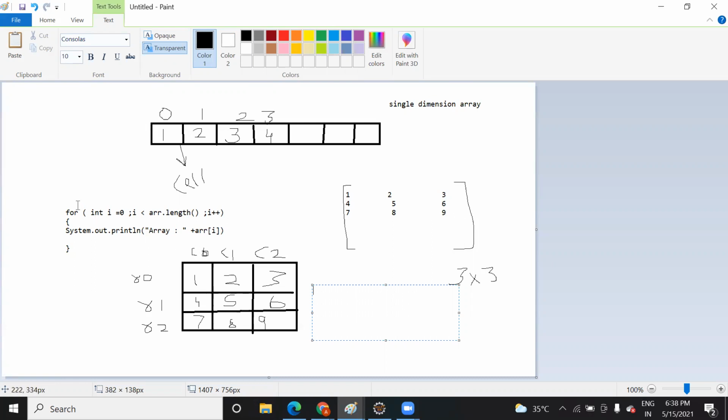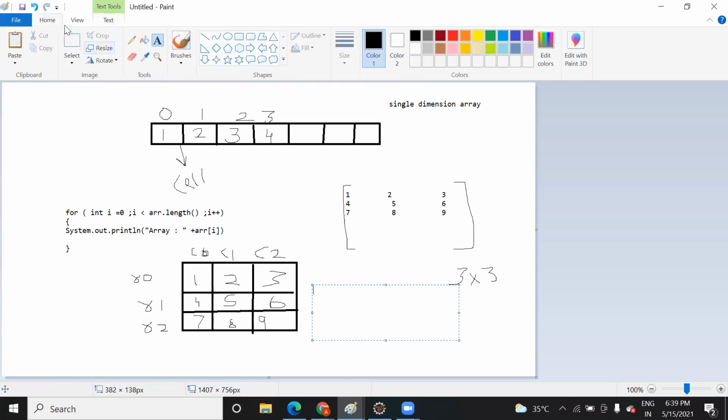So you need to use two variables, either i and j or whatever it is. They will manage the row and the column. The first row, first column, what is the value? 1. First row, second column, what is the value? 2. First row, third column, what is the value? 3. Is it clear to you?